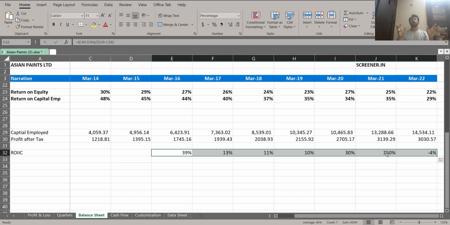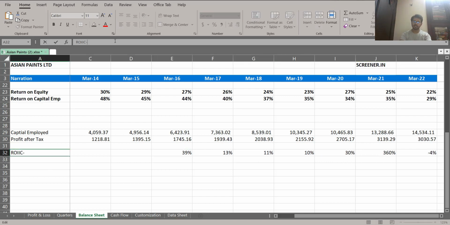So for any ROIC calculation that you are doing, you should have a good understanding of the business. After it makes the investment, what is the typical duration the company takes to get the capacity utilization? Based on that, you should be able to decide how many years you're going to take. Now, this is on a yearly basis, but you can do this on a rolling basis also.